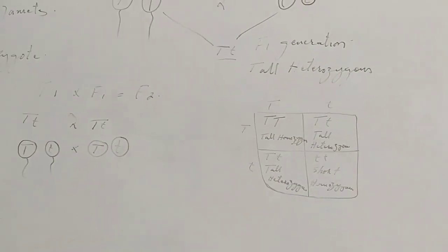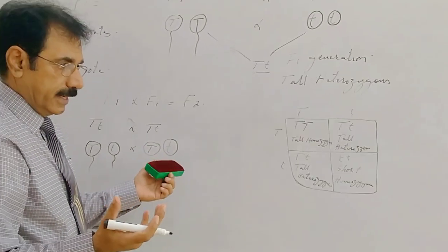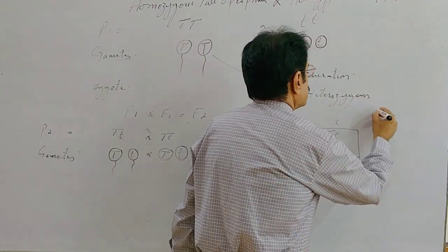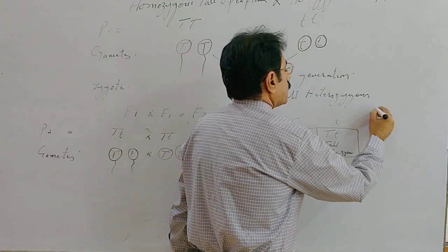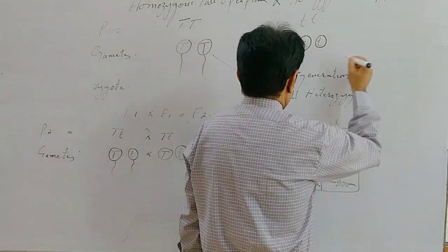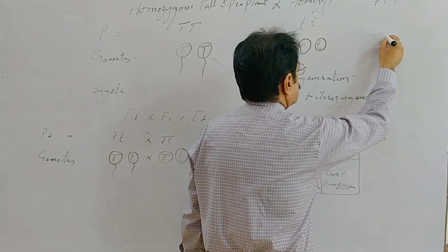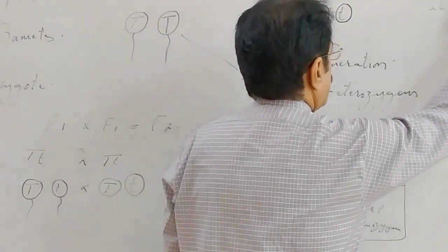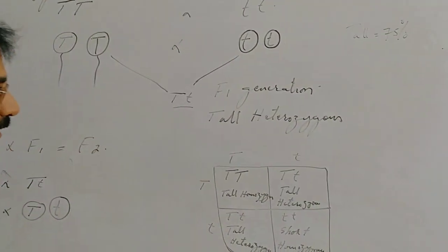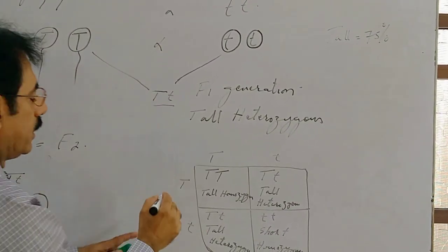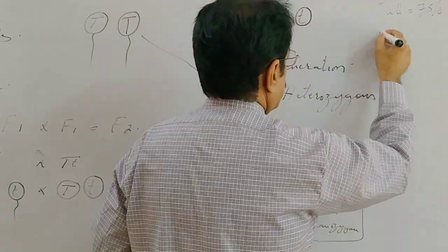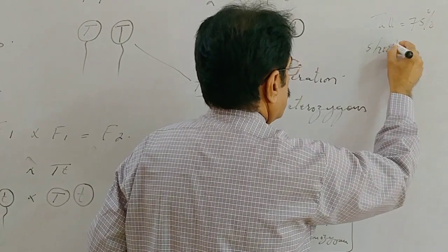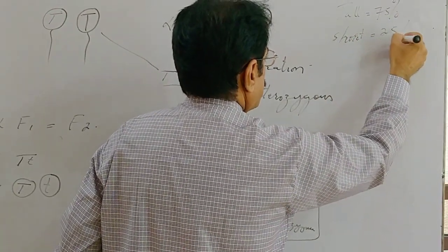If we calculate the ratio, and look at the percentage, how many chances are there for tallness? Tallness 75%, and shortness or dwarf 25% chances.